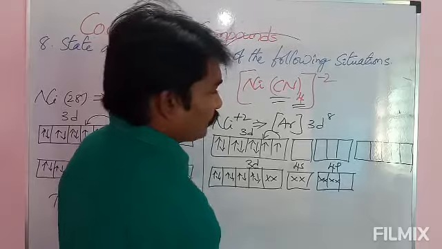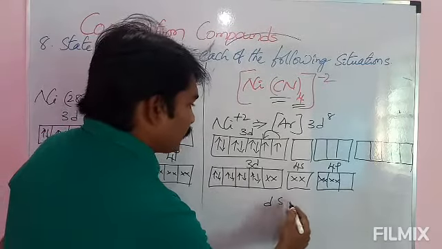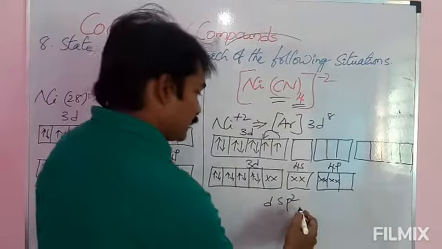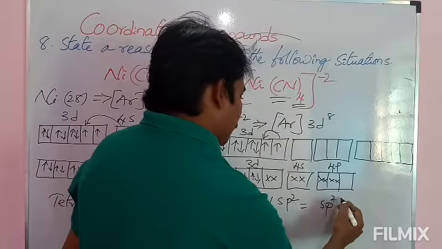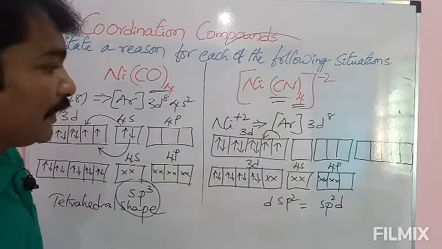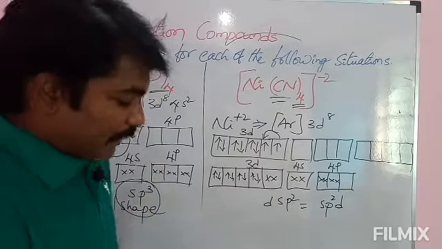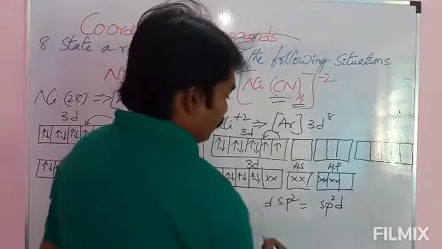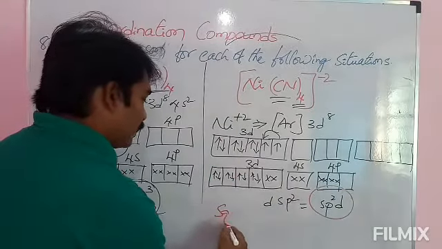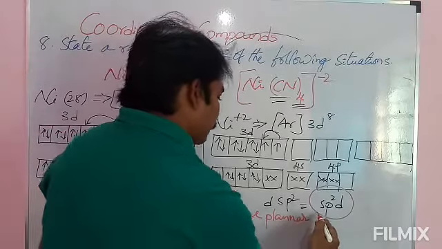No need to write d also. Okay, not required. Here 1d is participating, 1s is participating, 2p are participating. Means it is nothing but sp2d. sp2d hybridization in the sense sp2d hybridization, it is a square planar shape.